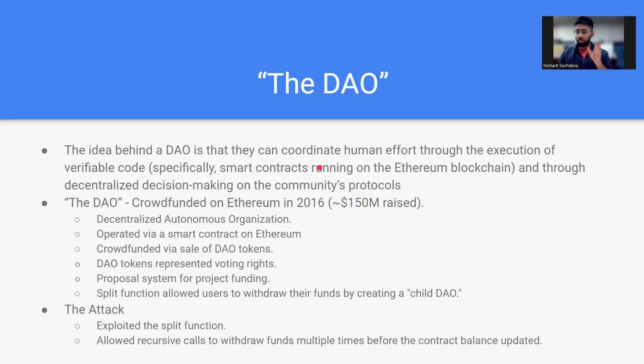In the DAO, there was a clause whereby the users could withdraw their money by something called a split function, where they could put their money in a child DAO. The DAO attack was carried out by finding a vulnerability in this process, a loophole in the code written for this withdraw function. This loophole basically allowed multiple recursive calls to be made to the DAO without actually updating the balance of the user, so a lot of money actually got siphoned off.